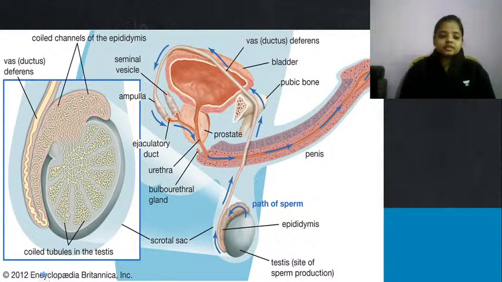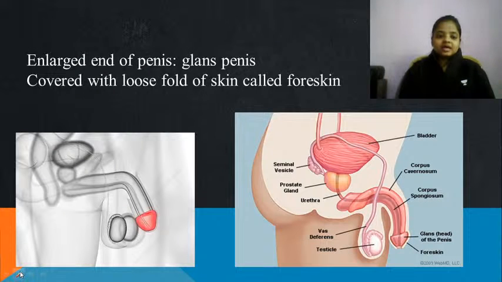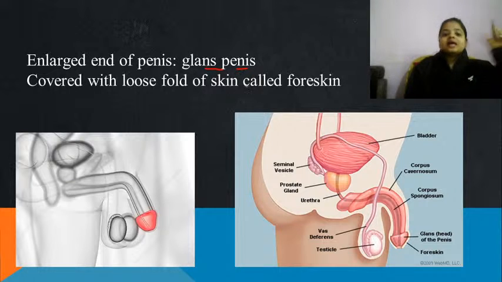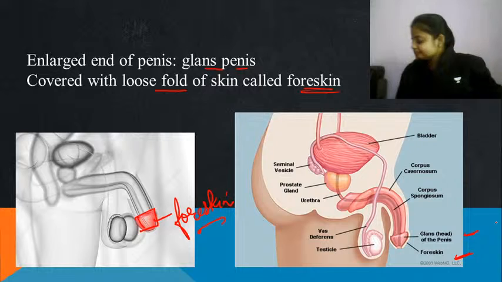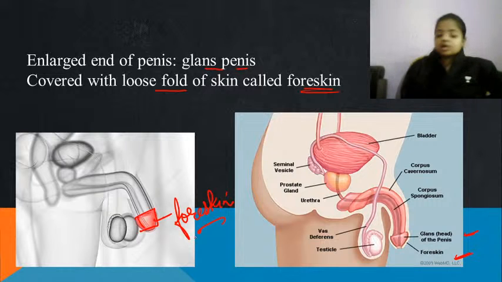So this part we have already seen, we are not going to discuss it again. Now the enlarged end of the penis is known as the glans penis. The uppermost skin is covered with a loose fold of skin, which we call the foreskin. You can see in the figure the red colored structure, this is the foreskin. And this is the glans penis, the upper enlarged portion of the penis. Hello Sunita Sharma, good morning.